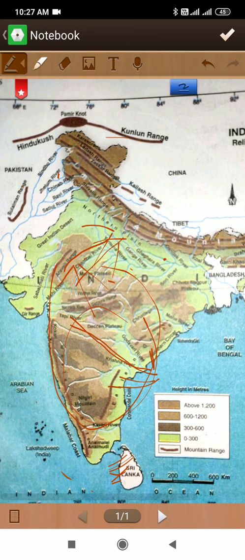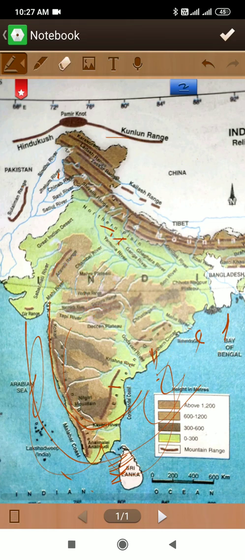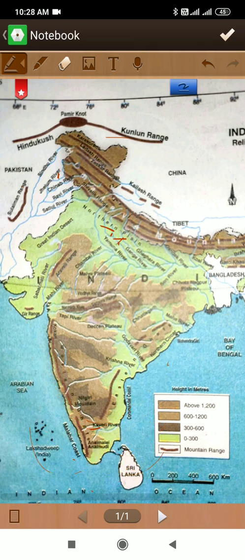And as this area is surrounded by sea on three sides, it is called a peninsular plateau. Now you understood the term peninsula. So what is peninsula? The area which is surrounded by sea on its three sides is called a peninsular plateau. Now the peninsular plateau is divided into two parts: first the Malwa plateau and second the Deccan plateau.